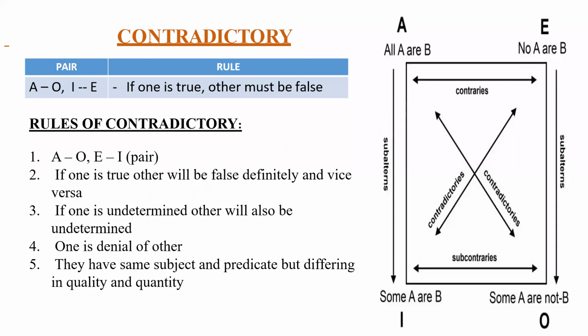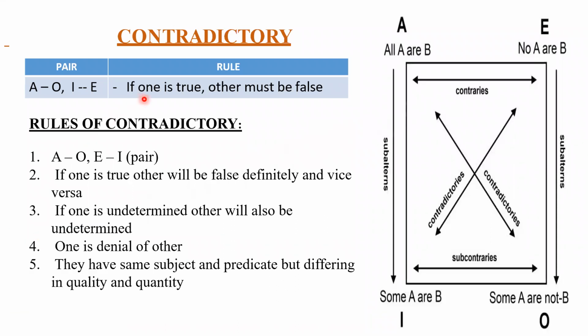Fine. So the relationship between all and some not, and no and some, is called contradictory. I hope you have understood. In simple terms, the relationship between A and O and the relationship between E and I is called contradictory. Clear? So see the rule now. See the pair A and O. Where is A? A is here. O is opposite. And again, I and E. Where is I? I is here, and E is opposite. So this relationship is called contradictory.